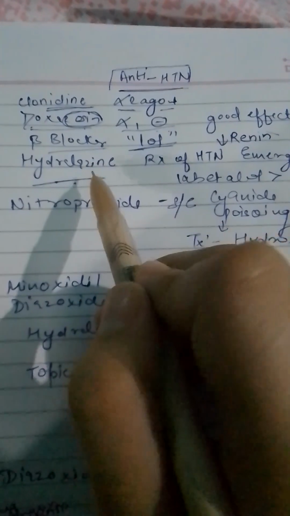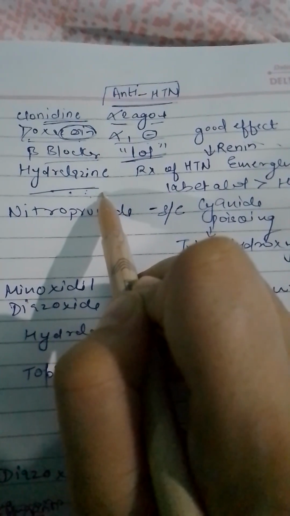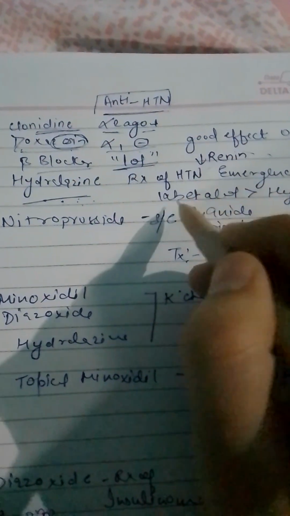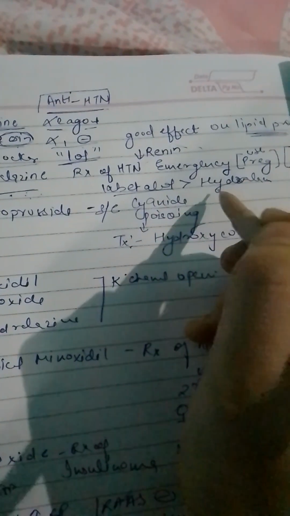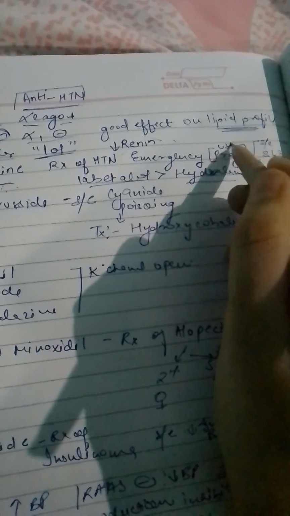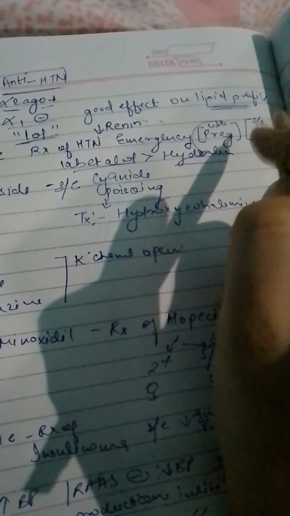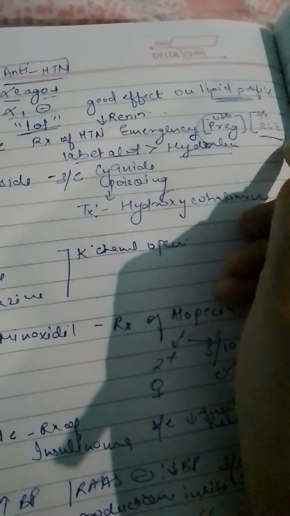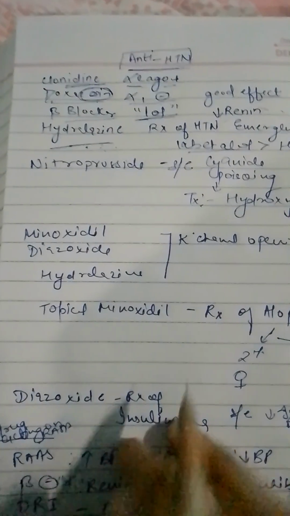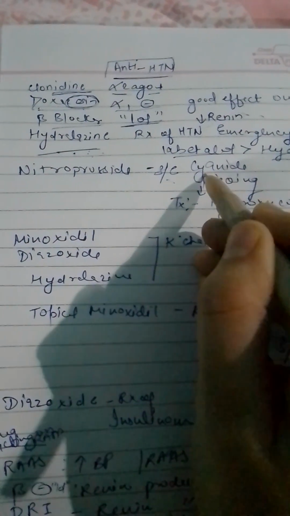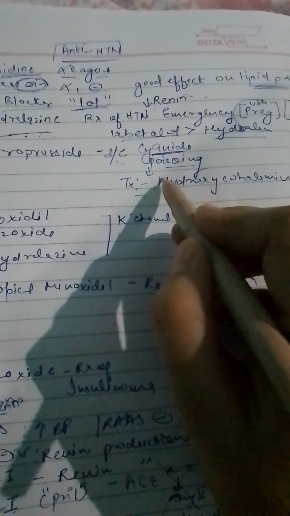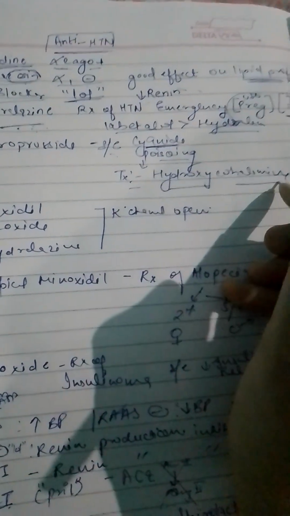Then comes the drug hydralazine. Hydralazine is used in the emergency treatment of hypertension in pregnancy. But before using hydralazine, we should use labetalol. Then we can go for hydralazine. There is one side effect they usually ask, that is systemic lupus erythematosus. Then comes nitroprusside. Nitroprusside can cause cyanide poisoning, and for the cyanide poisoning we can give hydroxycobalamin.